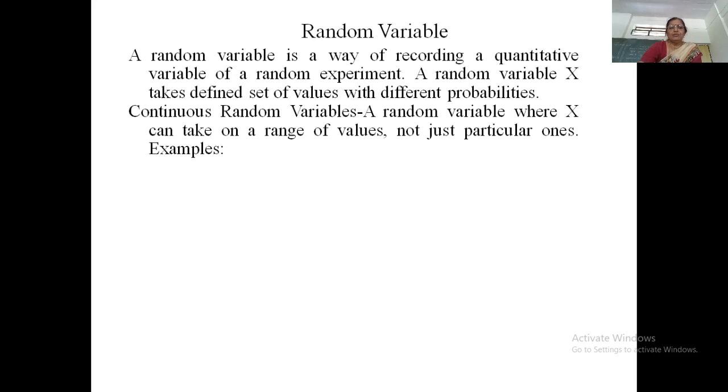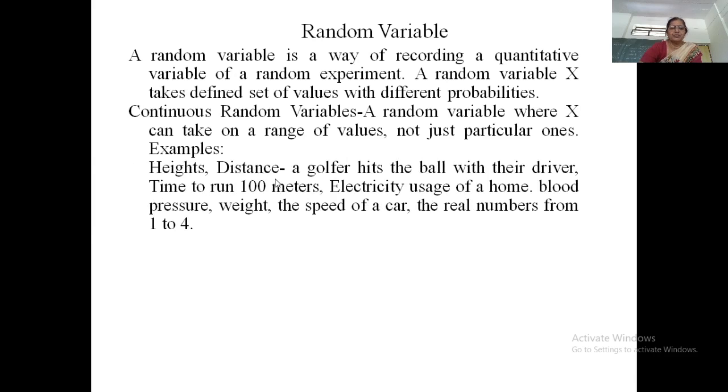But when we obtain our observation by the method of measurement, you may have a continuous type of random variable, and it can take any value in the given range of x. So for example, consider the height of a building, the distance a golfer hits the ball with their driver, the time to run 100 meters, electricity usage of a home, blood pressure of a person, weight of a person, speed of a car, the total number of real numbers in the interval 1 to 4.